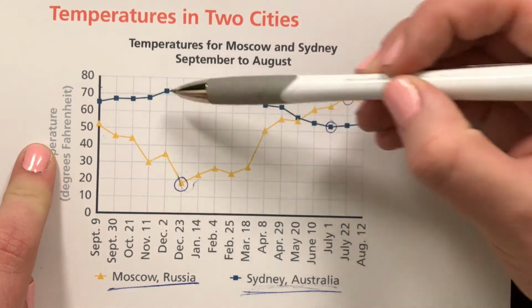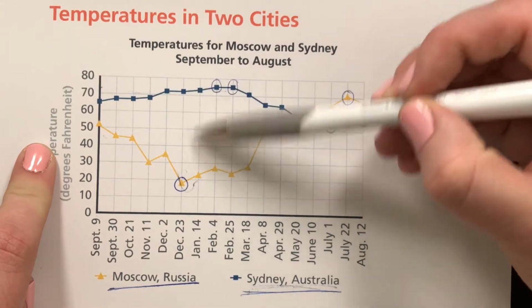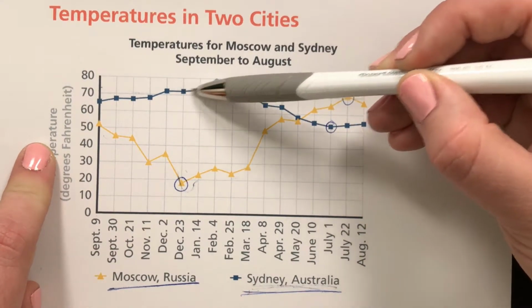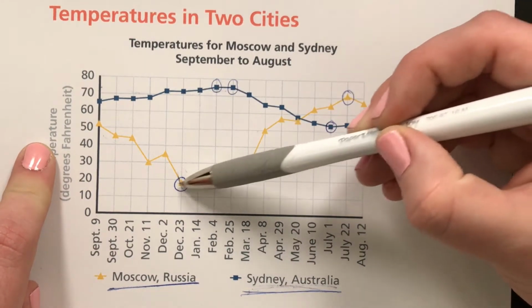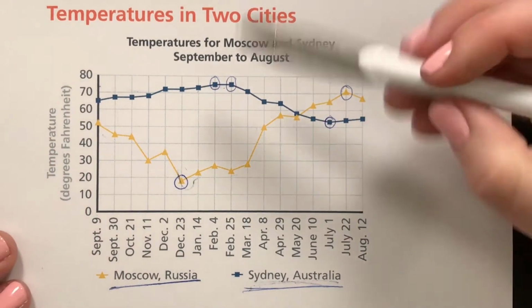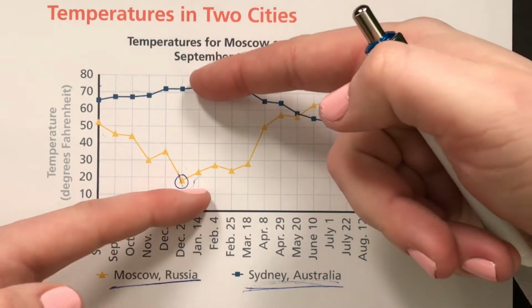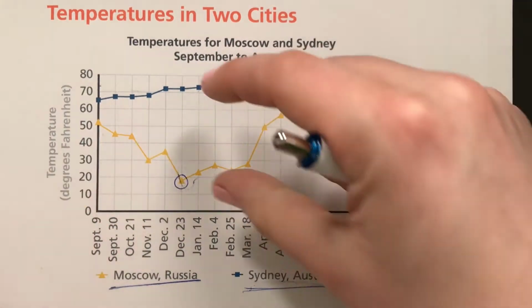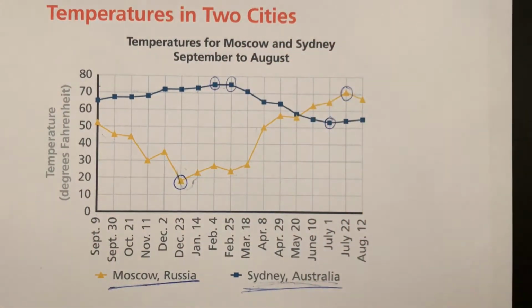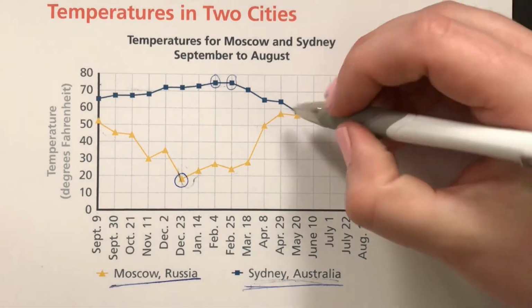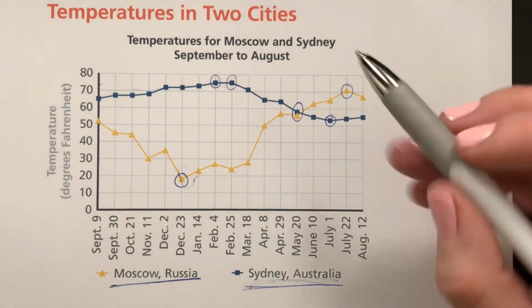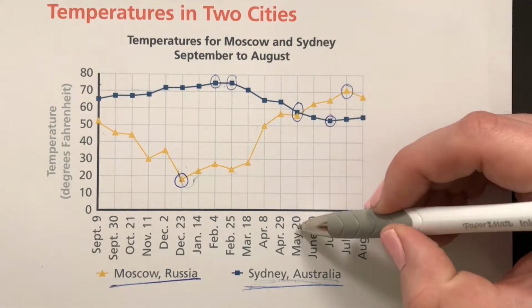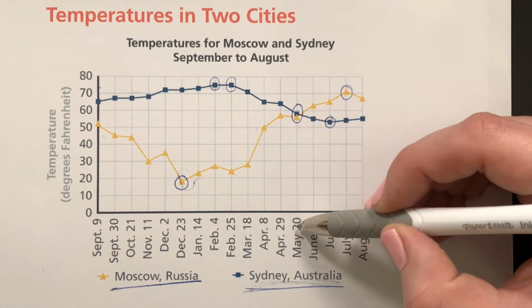All of these, they're very, very different. Okay, huge differences in December and January. In Sydney, we're looking at 70 degrees, and in Russia, we're looking in the 20s. So those are very, very different. So the more space between the two lines, the bigger the difference is. So that means the closer that they are means they are pretty much the same. And we can see right here, we have a point where they're almost at the exact same temperature, and that is going to be in May.